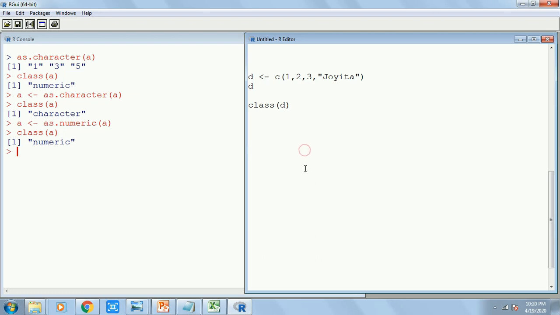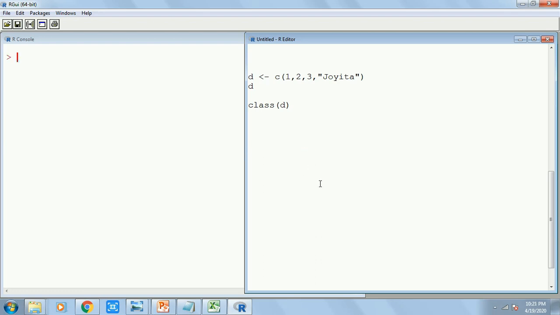Now let's move ahead. There is a third type of property which is called a factor. Like if I write P equals to maybe 1, 2, 3, 4, or maybe 1, 1, 2, 3, 2 and 4.